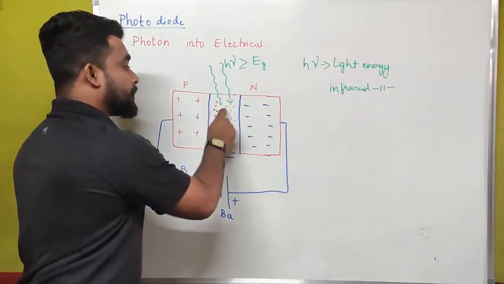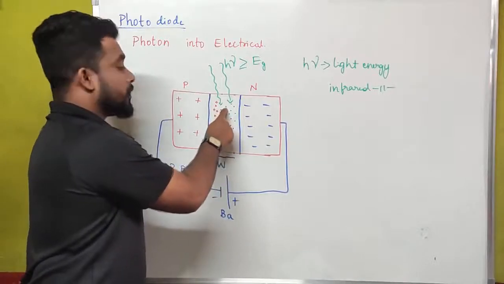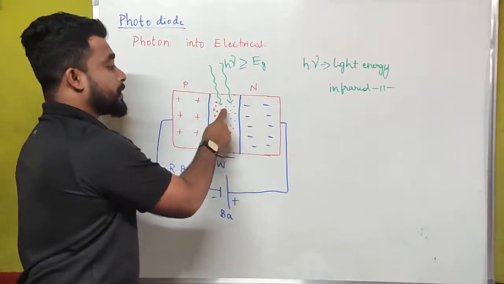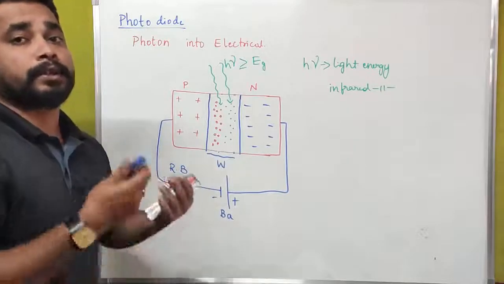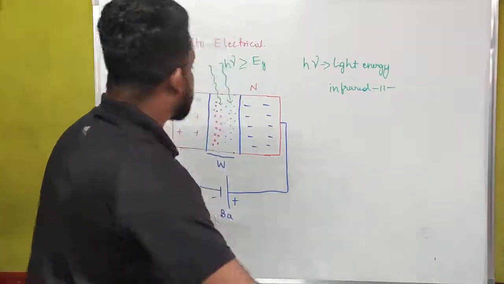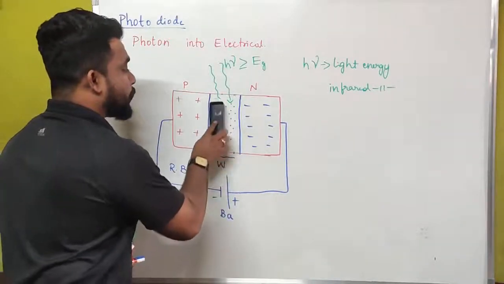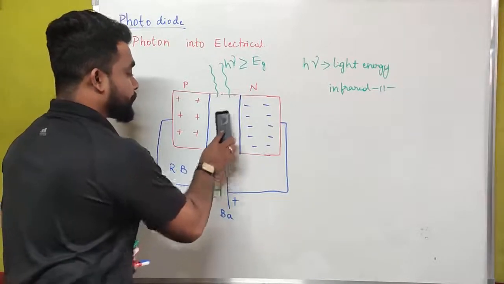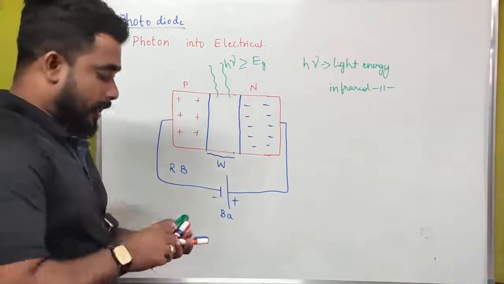The electrons of this depletion layer absorb energy and are going to recombine with holes. Once the electrons absorb photon energy, they will recombine with the holes.